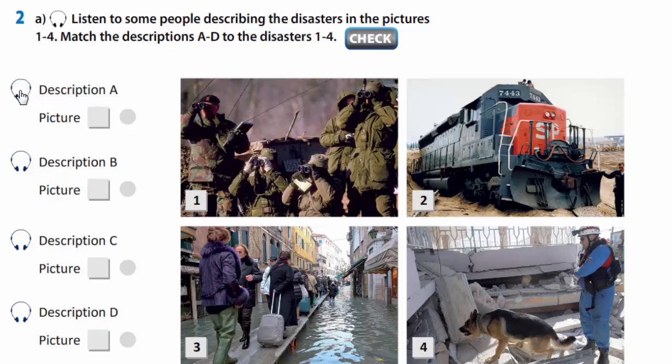A. I can see 5 soldiers. They are wearing army clothes. They are all wearing gloves and hats. 4 of them are looking through binoculars, and 1 person is writing on a piece of paper. There is a vehicle behind them. I think it is a tank.